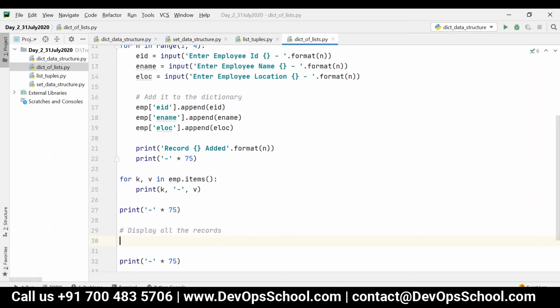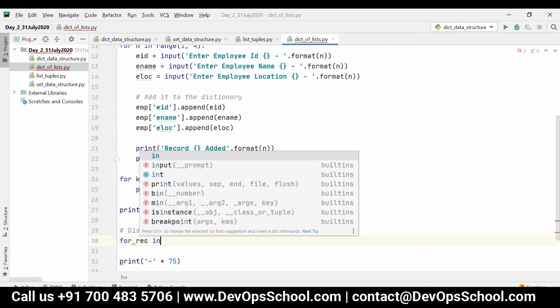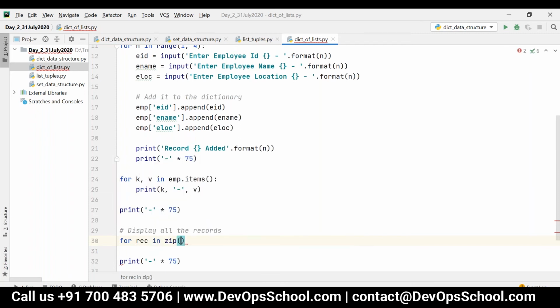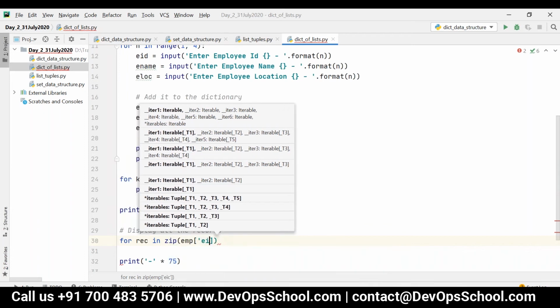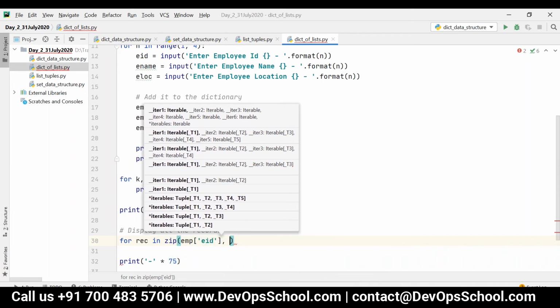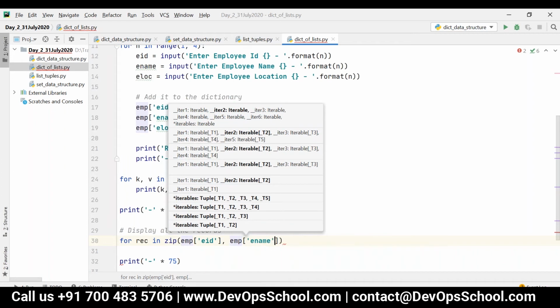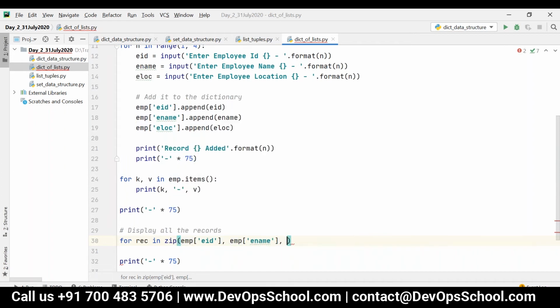I can say for record in zip of, I can have any number of these, employee of EID, comma, employee of ename, comma, employee of ELOC, and then print record.